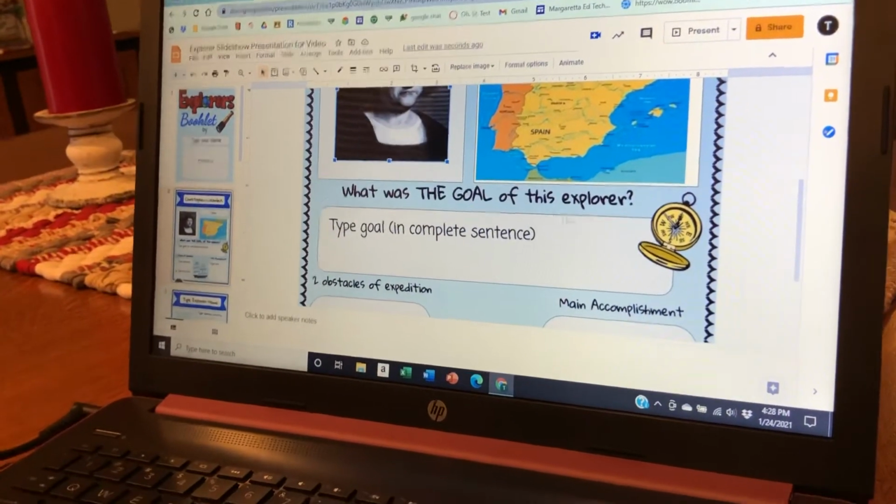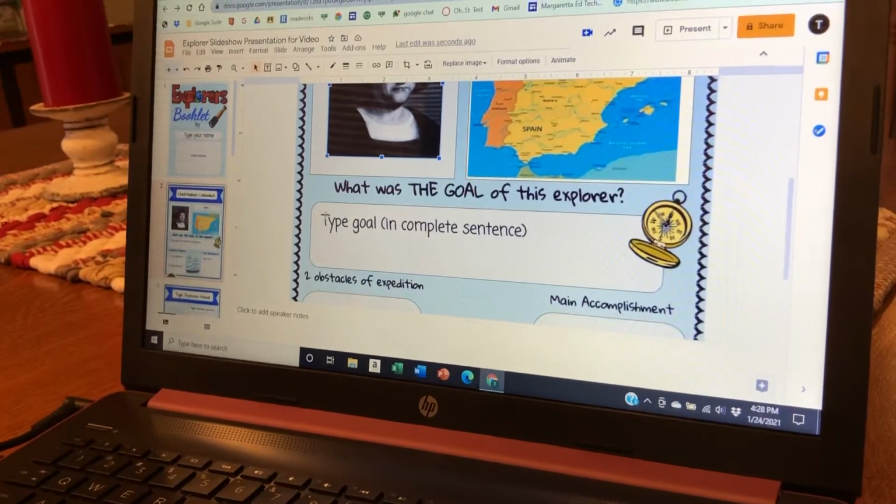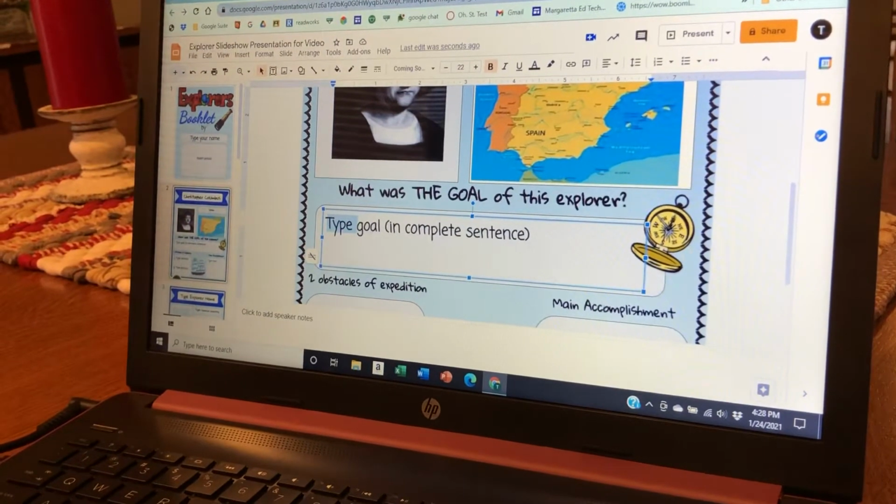And it says, what was the goal of this explorer? We want a complete sentence, so we'll type in here.